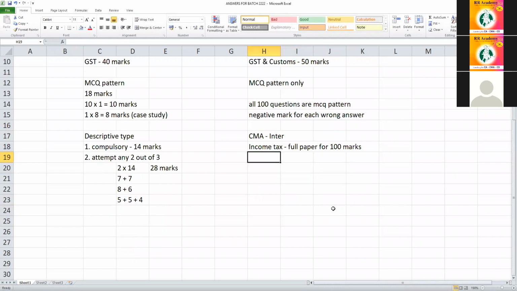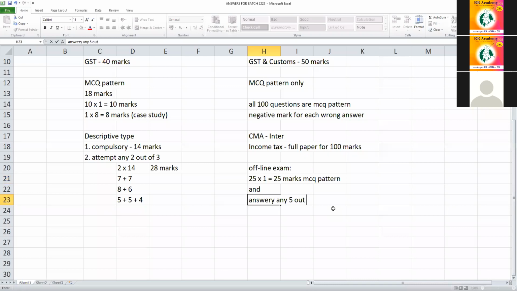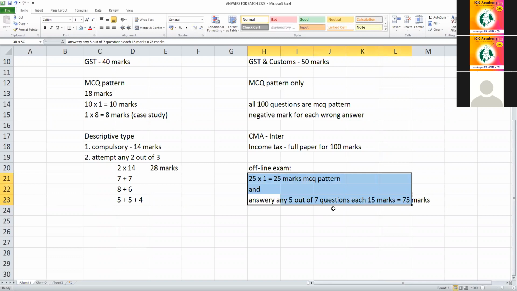100 marks. If it is an offline exam, 25 into 1, 25 marks, MCQ pattern. And answer any 5 out of 7 questions, each 15 marks, which is equal to 15 into 5, 75 marks. And 75 plus 25, 100 marks.